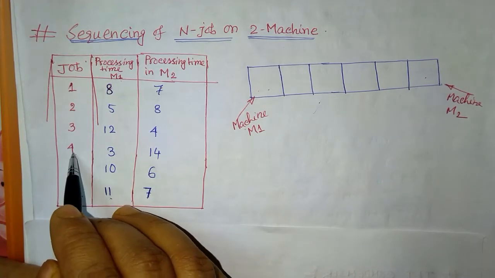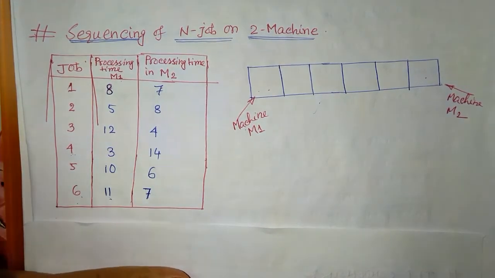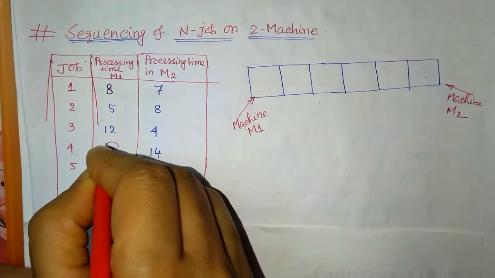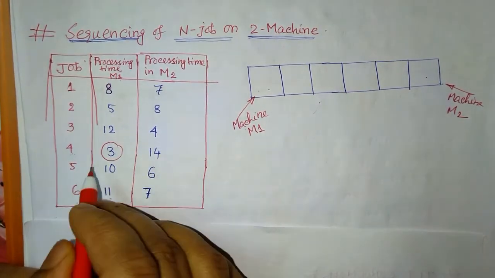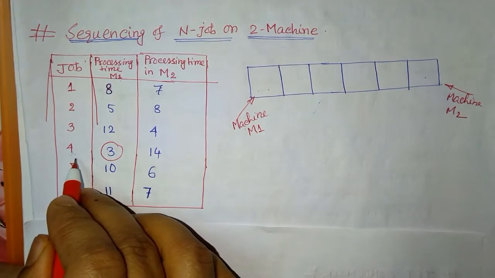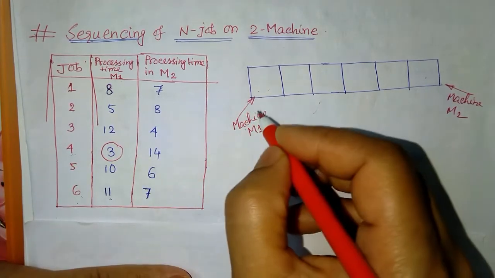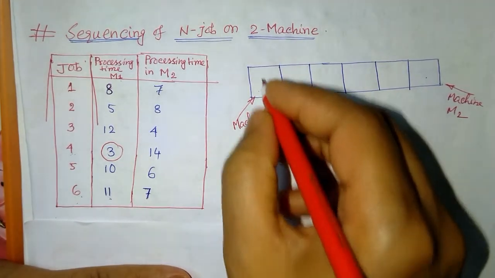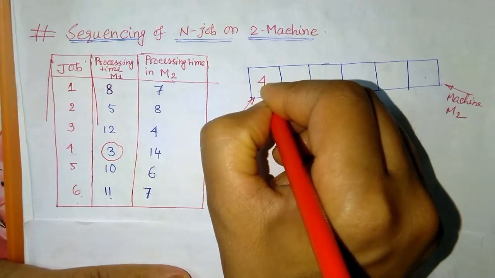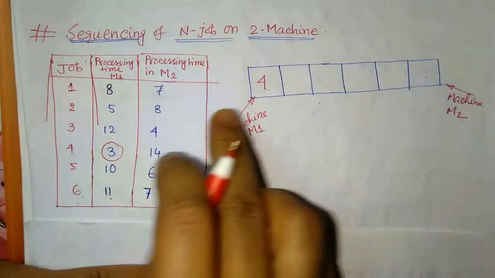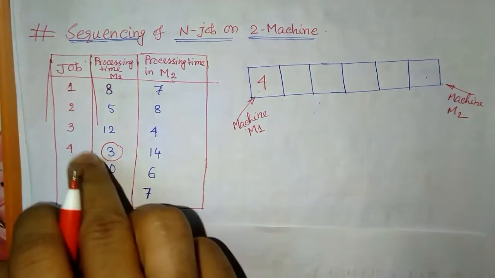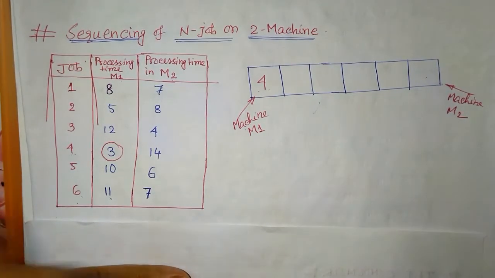So we can say that our minimum value is 3 for job number 4. So on the left side, for machine 1, I will put 4, means job 4 should go first at machine 1. Okay, it is clear.